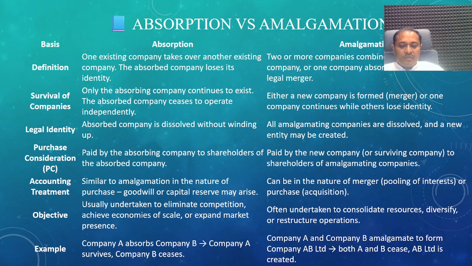In such a case of amalgamation, company A and company B will come together and form a new company, that is C Limited or AB Limited. So in this case, the new company will be created in the form of amalgamation.